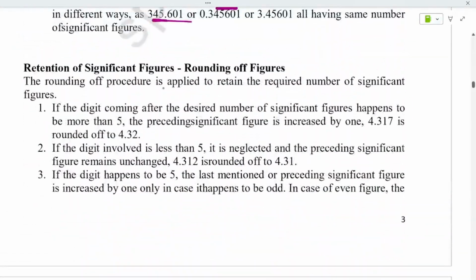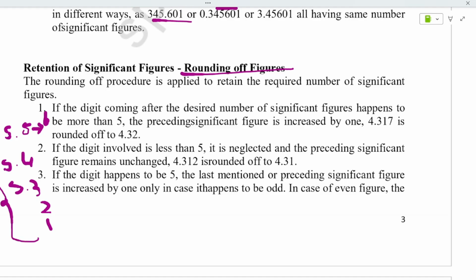Next comes retention of significant figures, or rounding off. How will you round off the significant figure? These are very basic concepts that you need to understand very carefully. If the number is something like 5.5, you will round it off to the next number, that is 6. If it is 5.4 or 5.3 or 5.2 or 5.1, you will round it off to 5. If it is greater than this, you will round it off to 6, as I said.